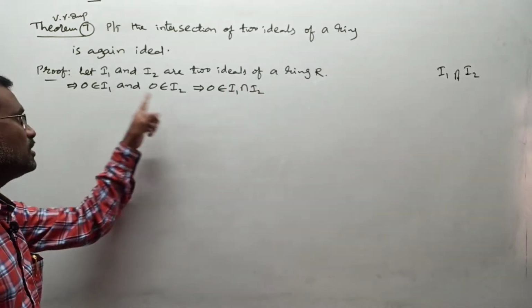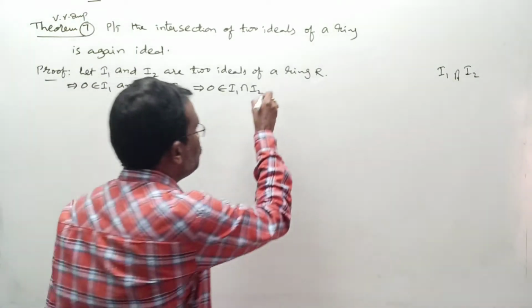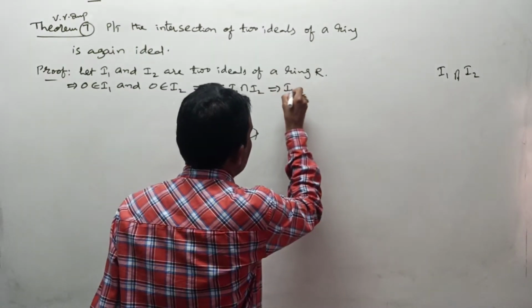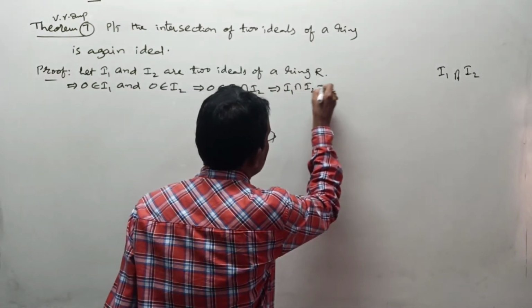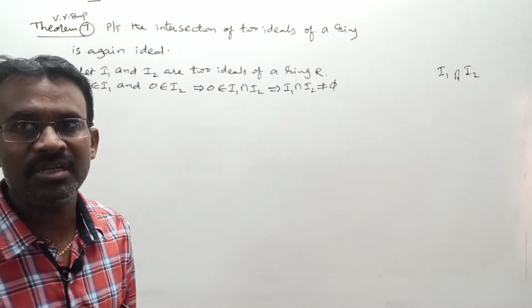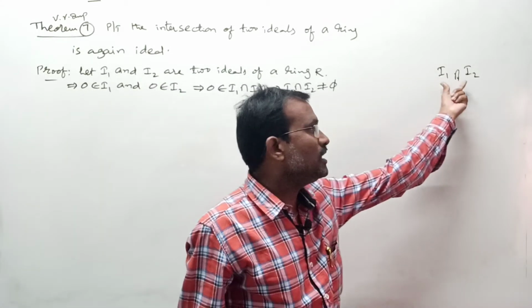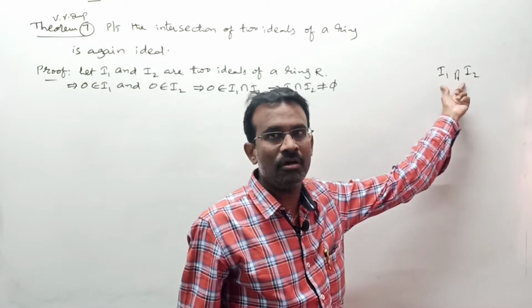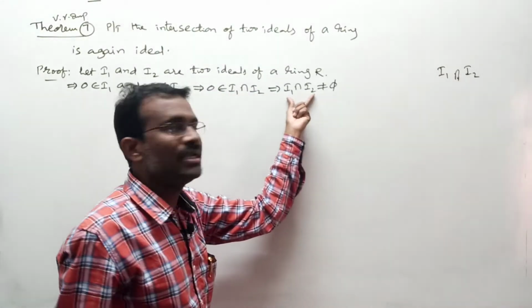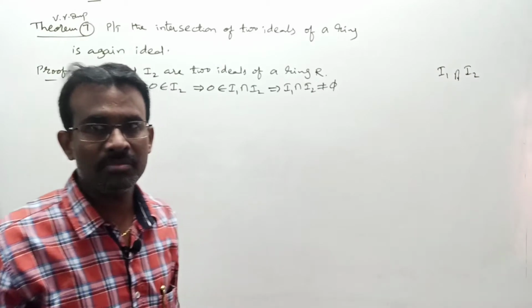0 belongs to I1 and 0 belongs to I2 means what? It should be in the common portion. From this we say I1 intersection I2 is always a non-empty set. At least the 0 element of ring R is an element of I1 intersection I2. Up to here we proved that. Basically, to prove I1 intersection I2 is an ideal of ring R, first of all we have to show it is a non-empty subset of R. For that we proved non-empty here.